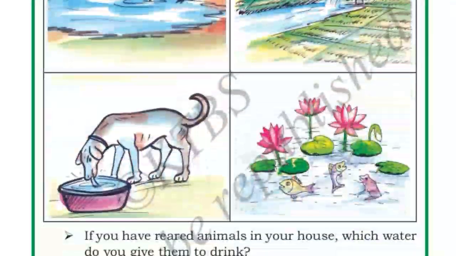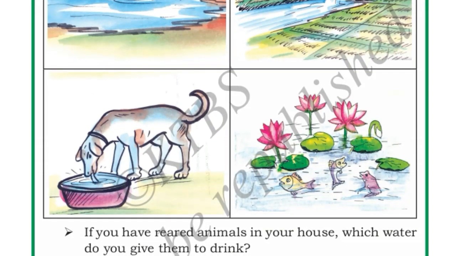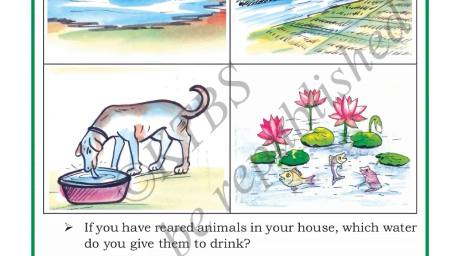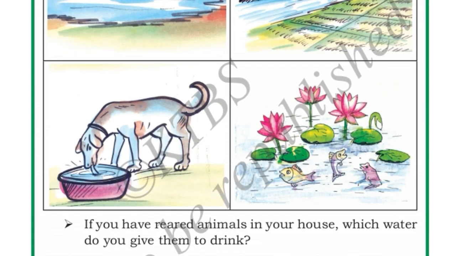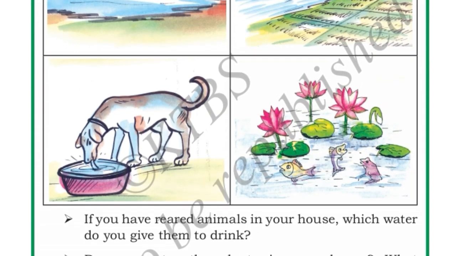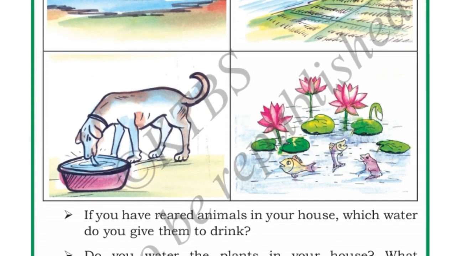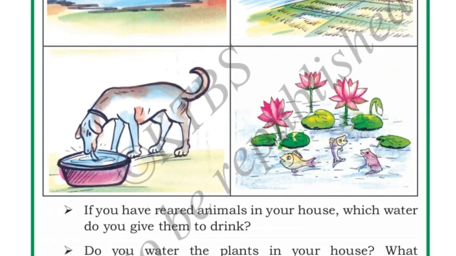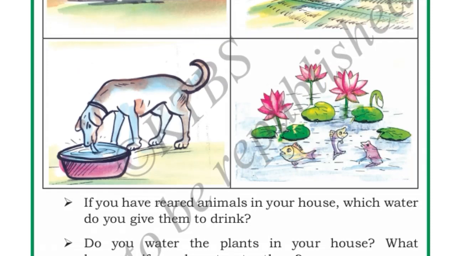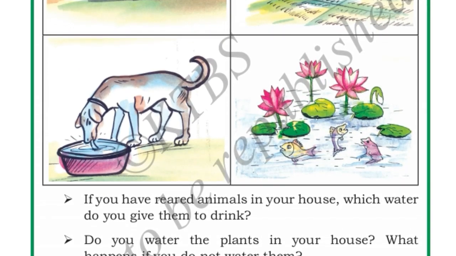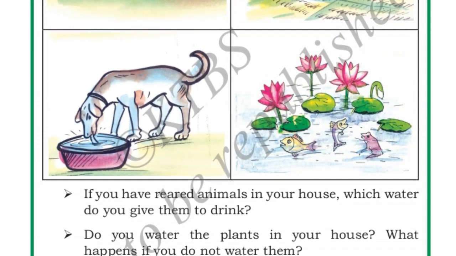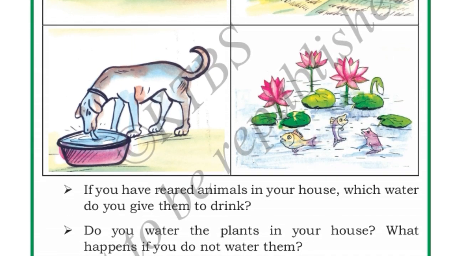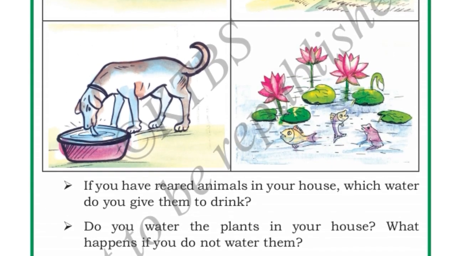Yes. Next, here the birds are drinking water. Here from the tap the water is moving to the crops. Here dog is drinking water. Here the fish and frogs are in the pond. Okay. So tell me now, if you have reared animals in your home, if you are taking care of animals in your house, which water do you give them to drink? You should give them clean water to drink.